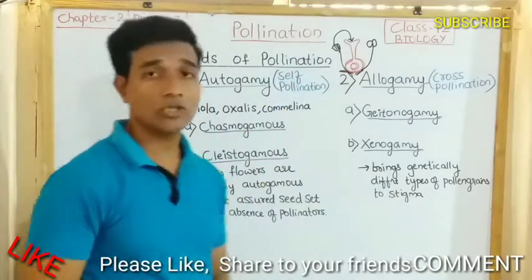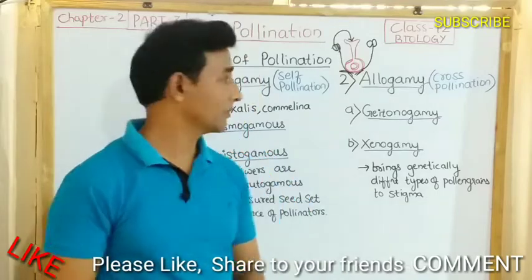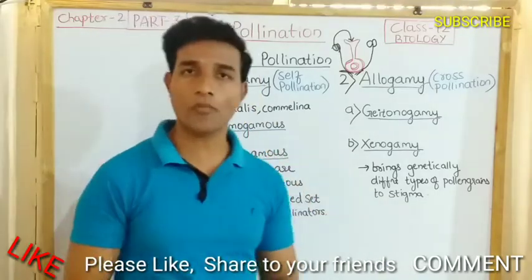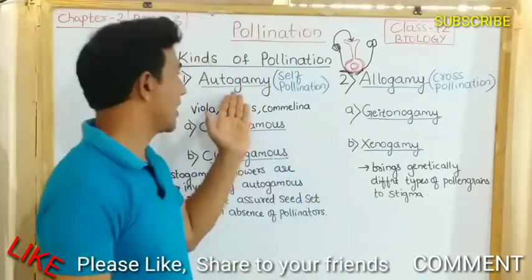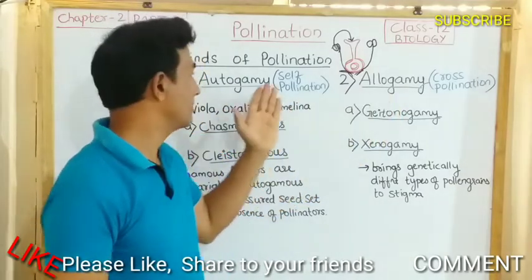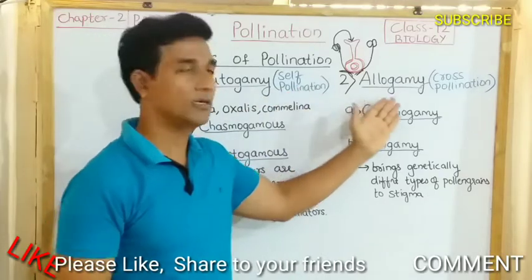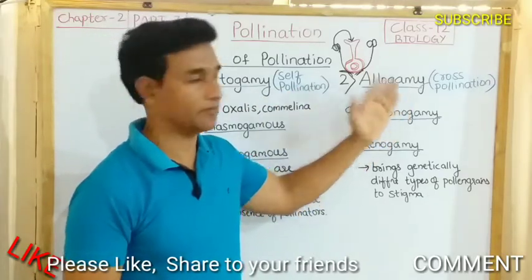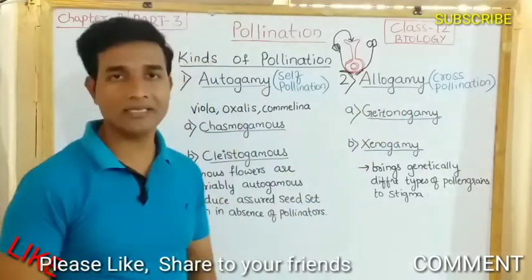So now we come to the kinds of pollination. There are mainly two kinds of pollination. One is called autogamy, the other is allogamy. Autogamy is also known as self-pollination. Allogamy is cross-pollination. So let us observe what is autogamy.